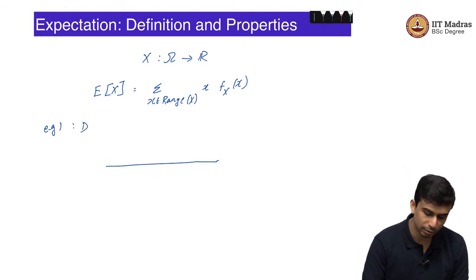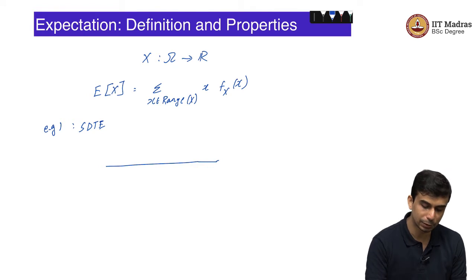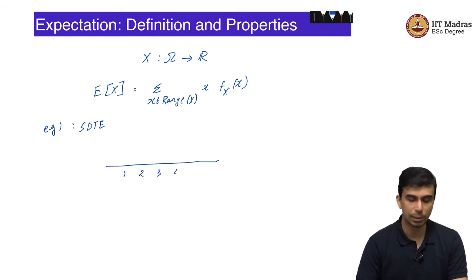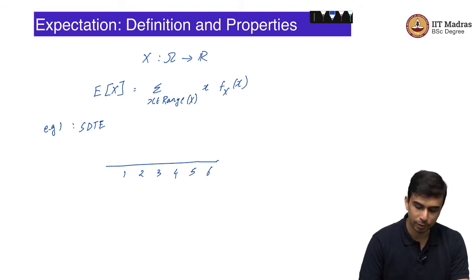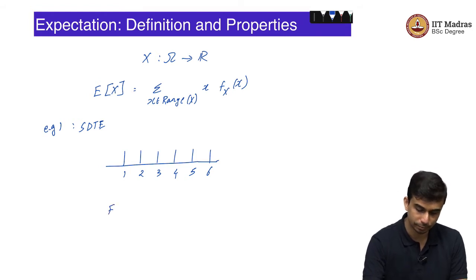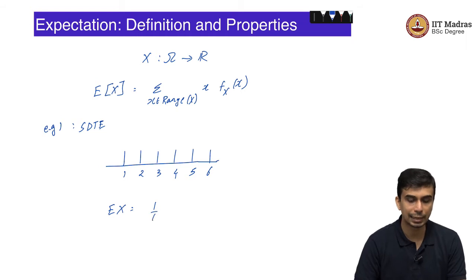For example, let us take the example of the single dice throw experiment, where your X is simply the result of the dice. In this case what is the probability mass function? The random variable would take values 1, 2, 3, 4, 5 and 6, and the probability mass function would be 1 by 6 at these 6 points. If you can imagine the horizontal line as a scale and the masses as literal masses, then the point at which you will balance this would be 3.5, and we will see that that is exactly what the expectation of X would be.